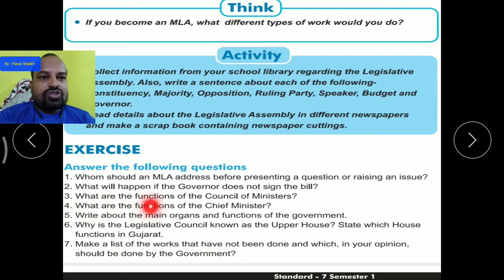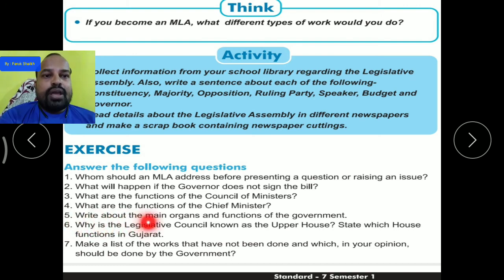What are the functions of the Council of Ministers? Different functions are given, as I mentioned previously. The Council of Ministers works for the development of the state. The functions given in the state list are all the works of the Council of Ministers. What are the functions of the Chief Minister? The Chief Minister looks after all the administrative functions. They are working, and the Chief Minister also gives them suggestions.